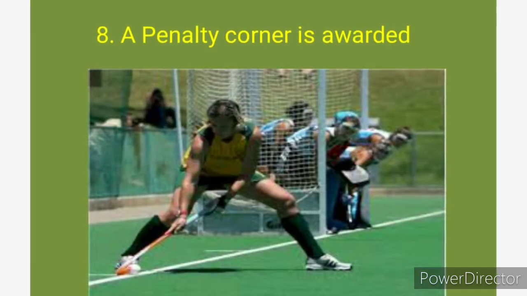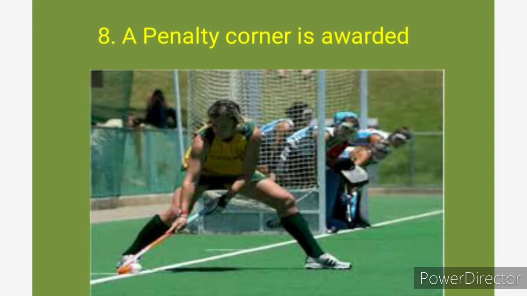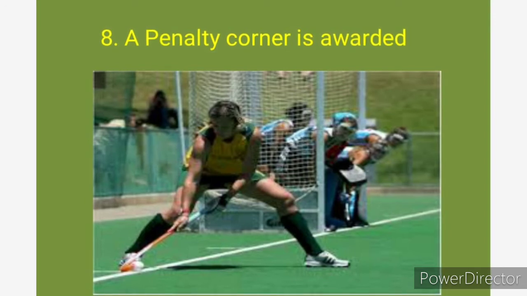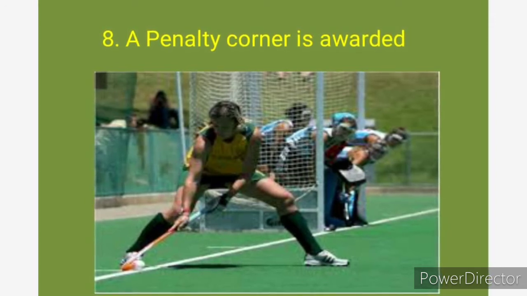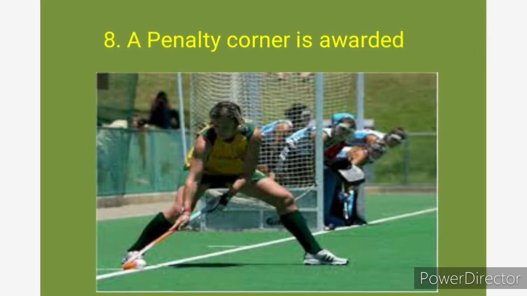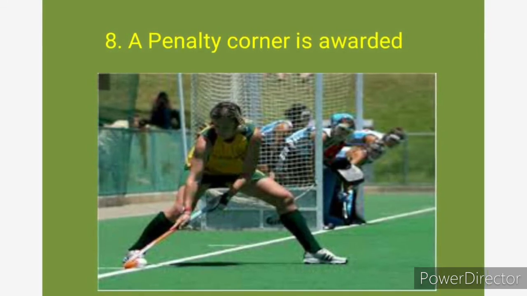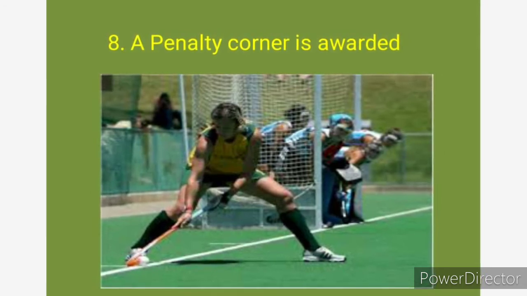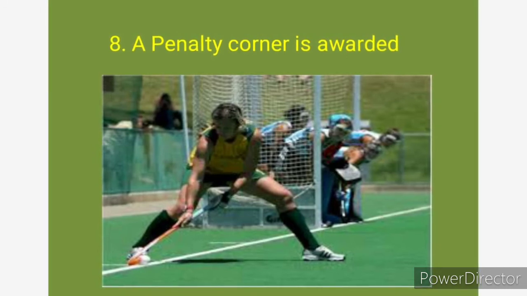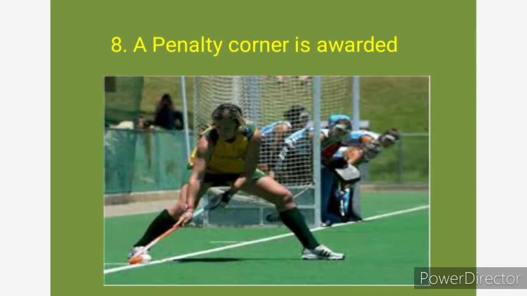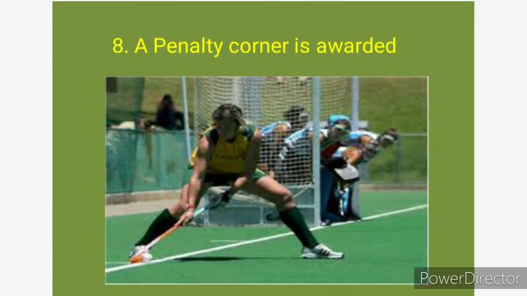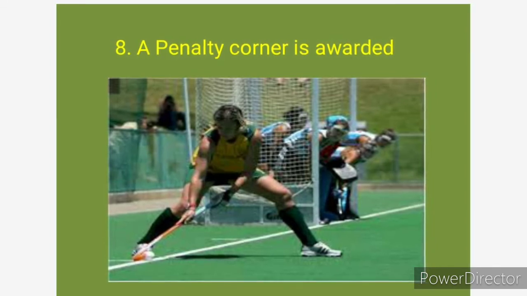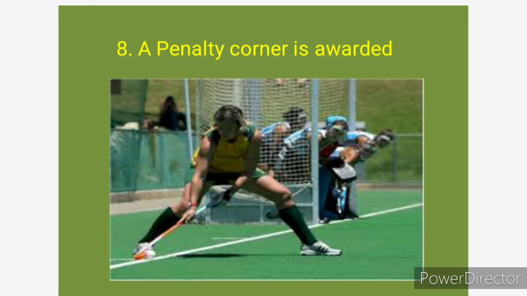Next, a penalty corner is awarded for an offense by a defender inside the circle which does not prevent the probable scoring of a goal. For an intentional offense by a defender outside the circle but within the 23 meters area. For an intentional playing of the ball over the back line except goalkeeper deflecting the ball. When the ball becomes lodged in a player's clothing or equipment.